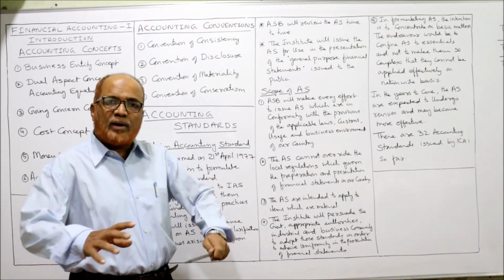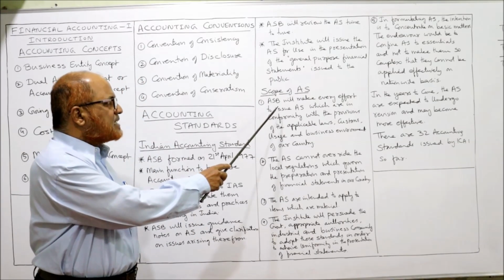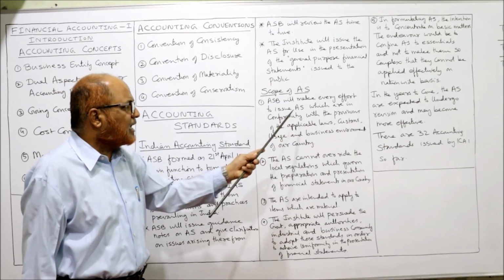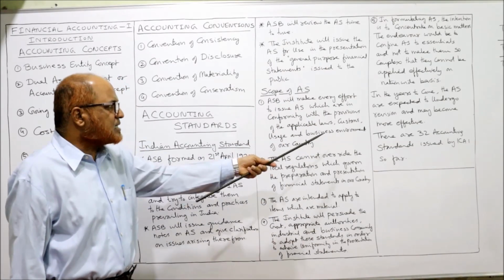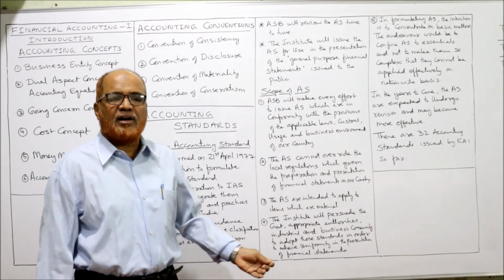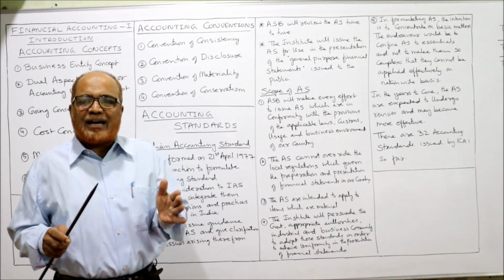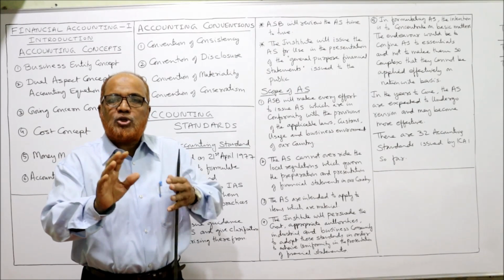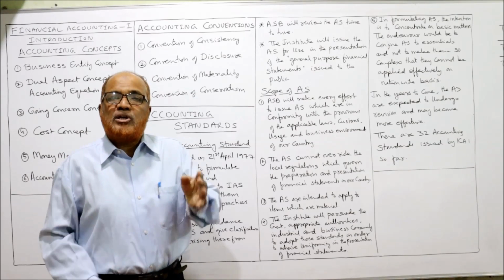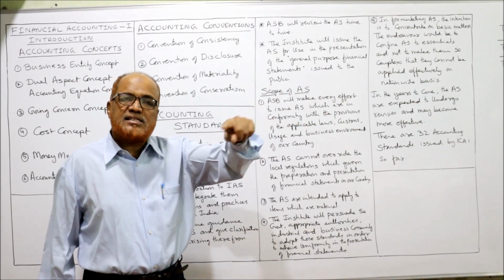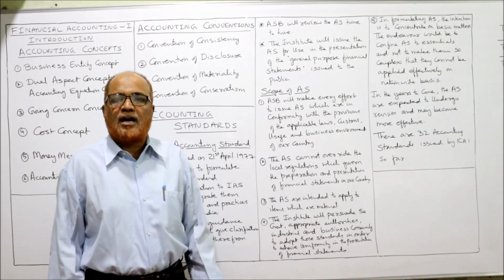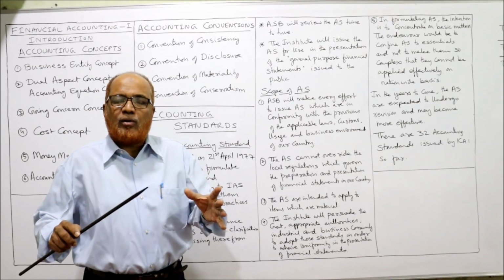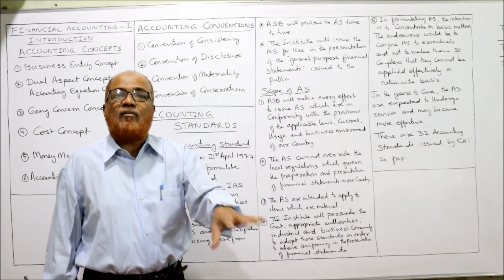Now, scope. What is the scope of accounting standards? First one, the ASB, Accounting Standards Board, will make every effort to issue accounting standards which are in conformity with the provisions of applicable laws, customs, usage and business environment of a country. So the board will make accounting standards in such a way that there should not be any conflict between the accounting standard and the customs and the law. There should not be any friction. That means the accounting statement should be within the ambit of law.